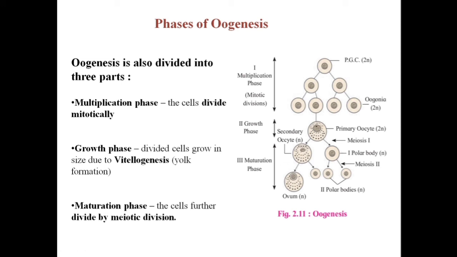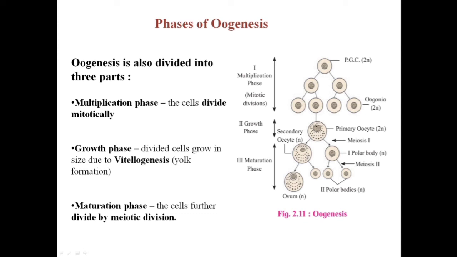In the first meiotic division, the primary oocyte divides into two cells, but the division here is unequal. If you see, there is a larger cell and a smaller cell. Now why is this division unequal? After the primary oocyte, only one secondary oocyte will be formed.